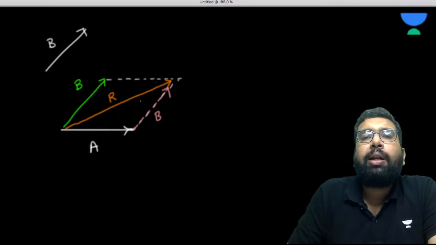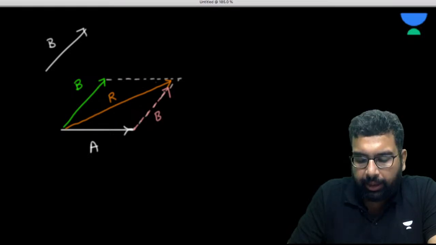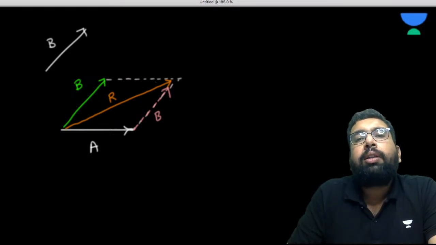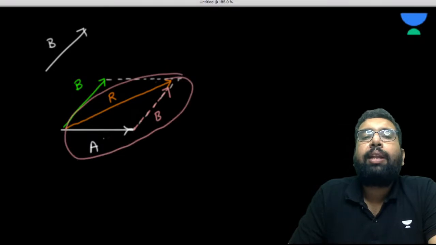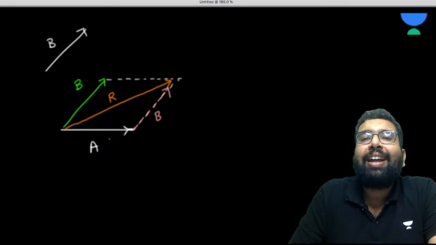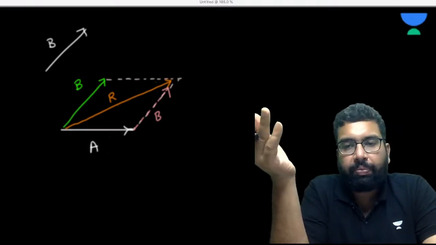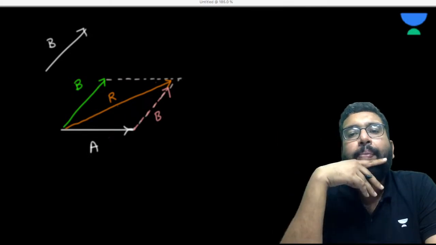If the magnitude and direction of two vectors are given by two sides of a triangle taken in the same order, the resultant is given by the third side taken in the opposite order. So if you see this R, A, B, you are going to feel that this is nothing but the law of triangle of forces. So the law of triangle of forces twisted a bit and made the parallelogram law of forces.